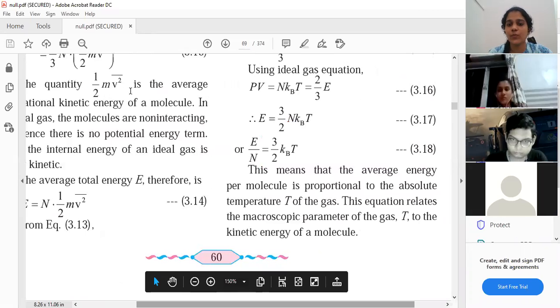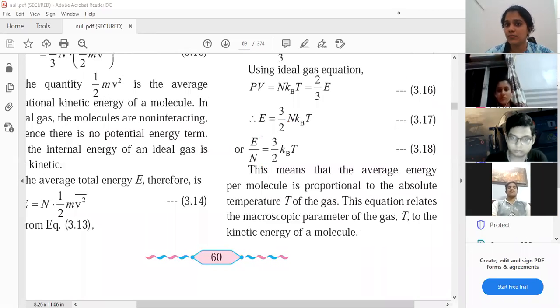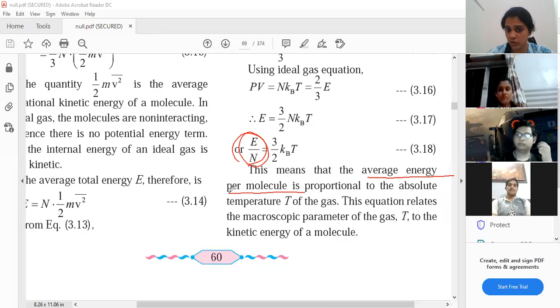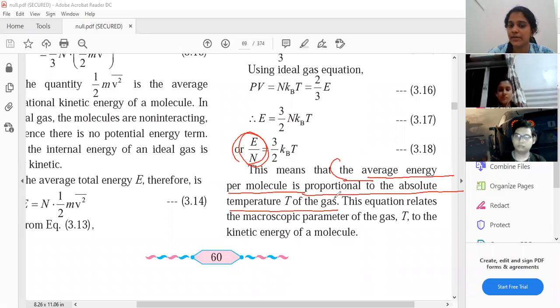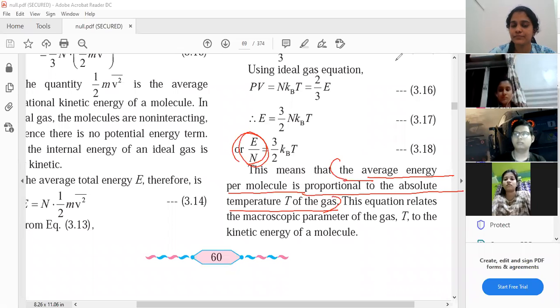Okay, let us read what is written over here. This means that the average energy per molecule, this parameter E by N, is the average energy per molecule. It is proportional to the absolute temperature. Please mark this statement, very important statement. Okay, fine. So this is the formula that I get.